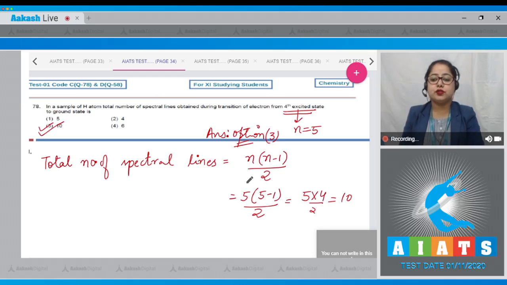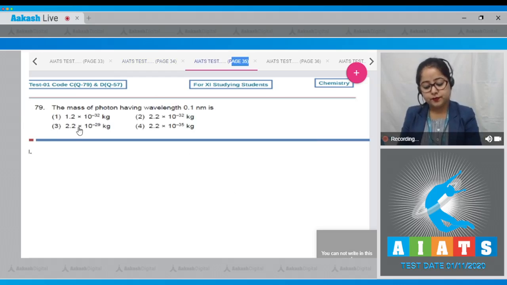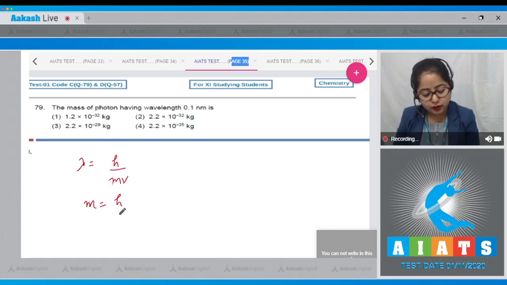Moving to the next question, students, which is question number 79. Let's read the question. The mass of a photon having wavelength 0.1 nanometer is. So students, according to de Broglie wavelength, lambda is equal to h upon mv. Here we have to calculate mass, so mass is equal to h upon lambda v. The value of h is 6.6 into 10 to the power minus 34.